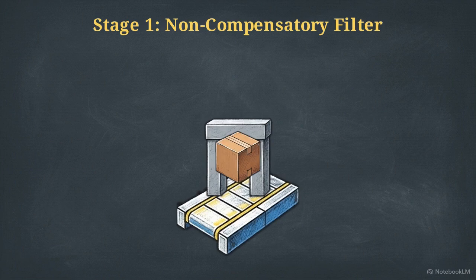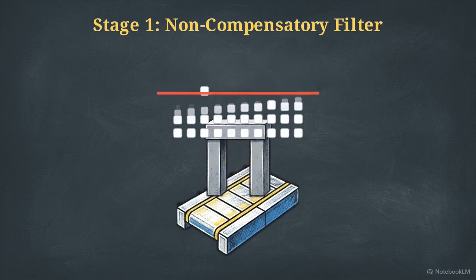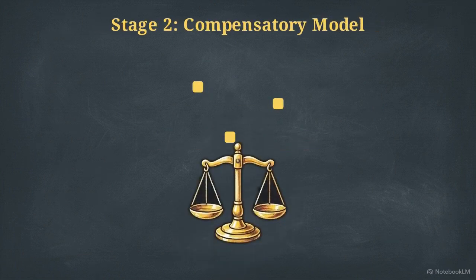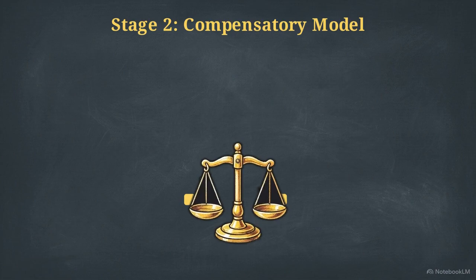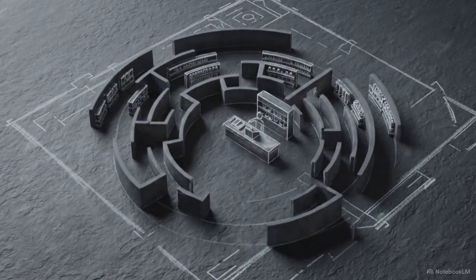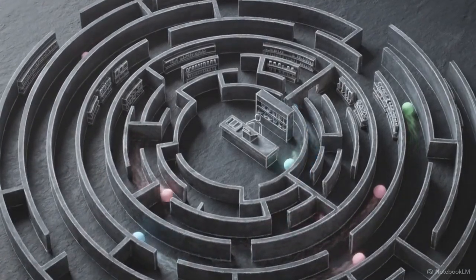In this two-stage visualization, a consumer uses a low-effort, non-compensatory strategy, like the conjunctive model, to aggressively filter 50 options down to 3. Only then do they switch to a high-effort, compensatory model to carefully weigh the final survivors on a delicate balancing scale. This predictable cognitive sequencing is exactly what marketers target through choice architecture. It is the deliberate design of the presentation environment to interface with and influence these exact mental algorithms.